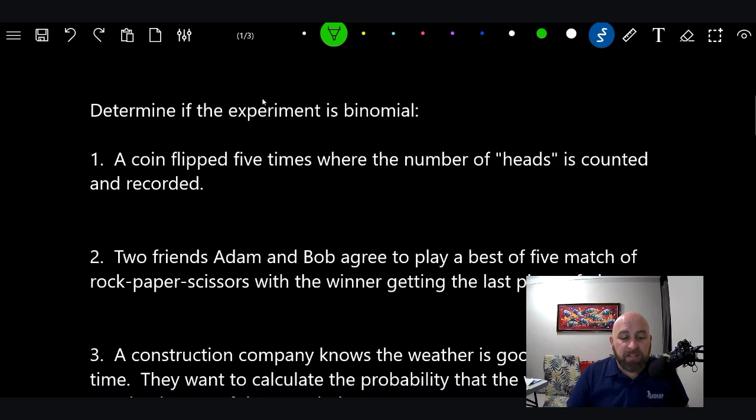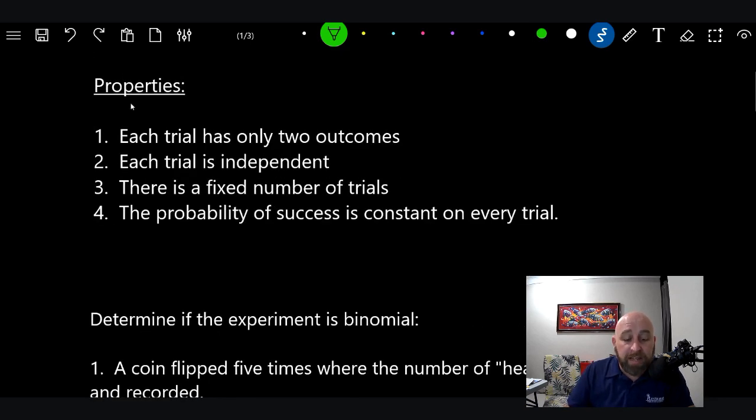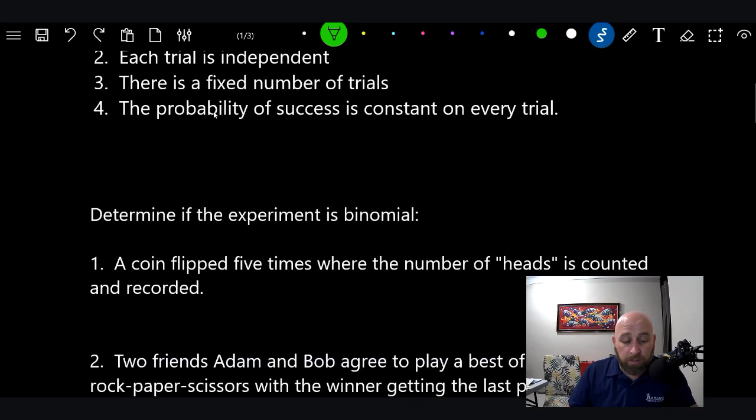All right, let's determine if this experiment is a binomial distribution or if it is not. Look on page 541, you'll see this. We're going to talk about this, and then we're going to go through all four of those properties, and you're going to answer yes or no, is this a binomial distribution? So number 1, a coin flipped 5 times where the number of heads is counted and recorded. Does it pass number 1? Each trial has 2 outcomes. Yes, it does. It passes number 1 because it's only heads or tails.